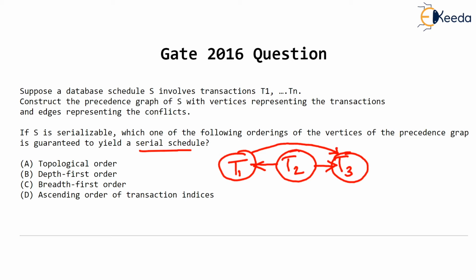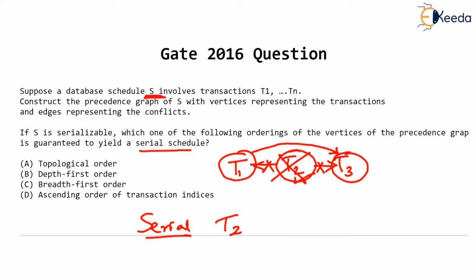Very clearly, you observe that there is no cycle in this graph either. So which transaction should start first in our serial schedule? We are trying to find the equivalent serial schedule to the conflict serializable schedule S. You can clearly see that T2 can start first because T2 is not dependent on any transaction. Once T2 is over, its edges will also be removed.